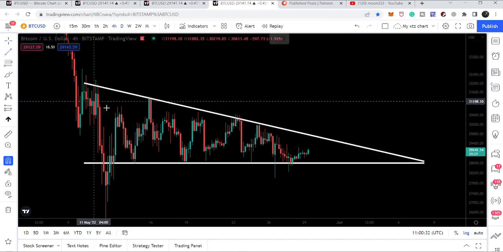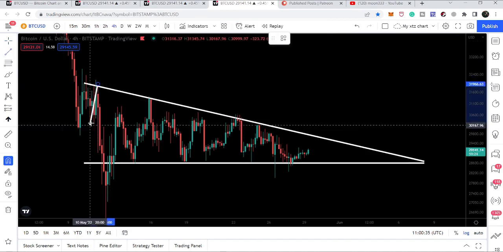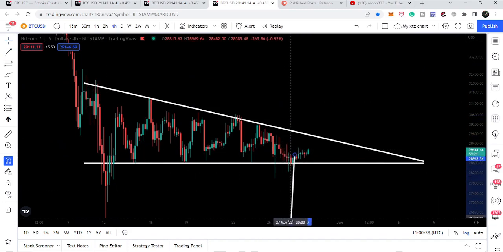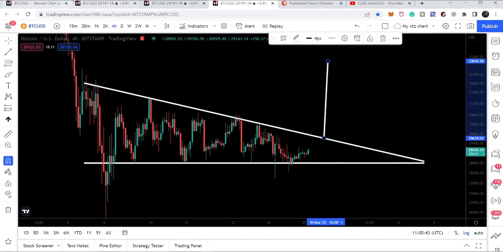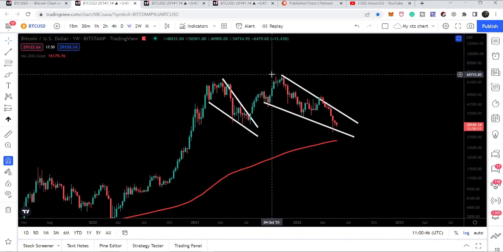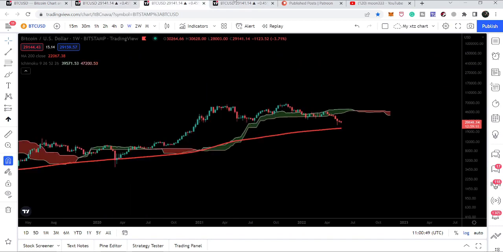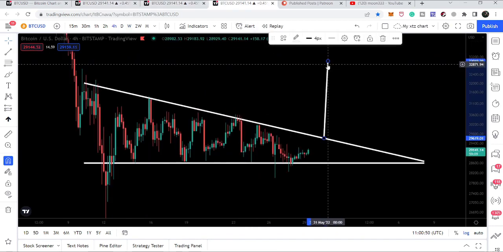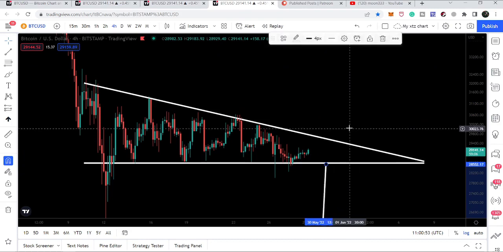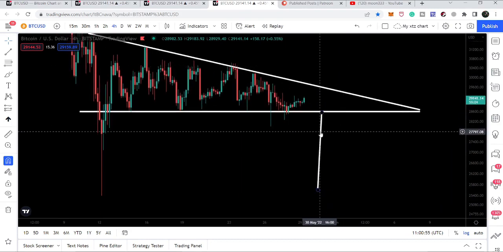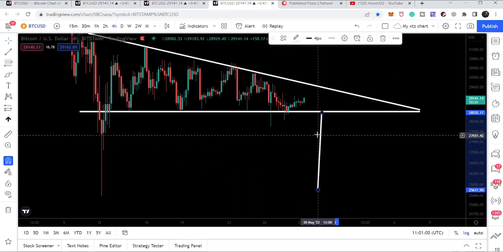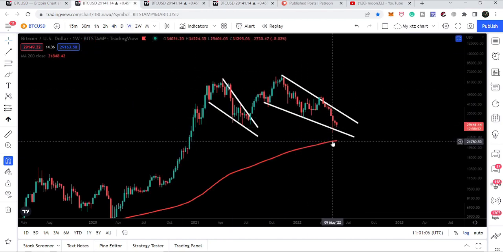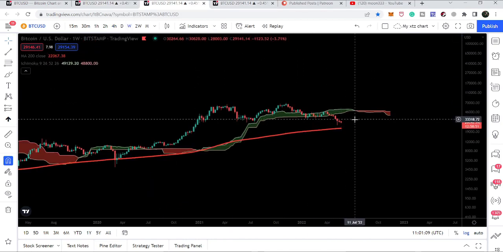And for example, if Bitcoin breaks out this triangle, then the target to the upside as per this triangle will be $33,000. And after breaking out, this was the target before the falling wedge pattern that I was telling you. And this is the target for the descending triangle on the 4-hour time frame chart. That is $33,000 to the upside, and in case of breaking down, $25,600 approximately. But I'm expecting that in that situation, we can also test this $22,000 level where we have this 200 weekly simple moving average.